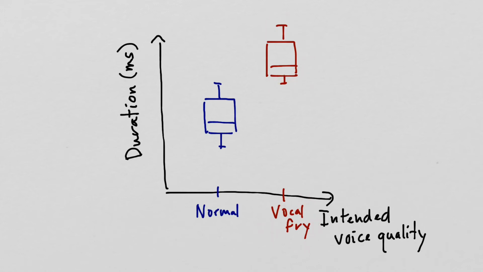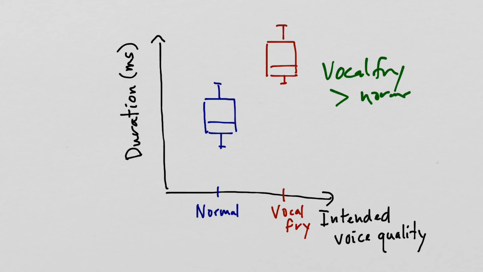Now in this case, you can look at the boxes for the normal voice versus the vocal fry. They have no overlap. This box ends up here, this box ends up here. There's no overlap here between the boxes. And in this case, we would be likely to say that, yes, the vocal fry stimuli, they have durations greater than the normal.